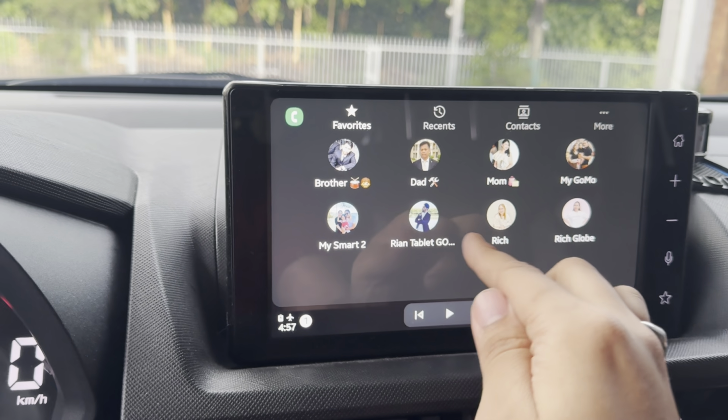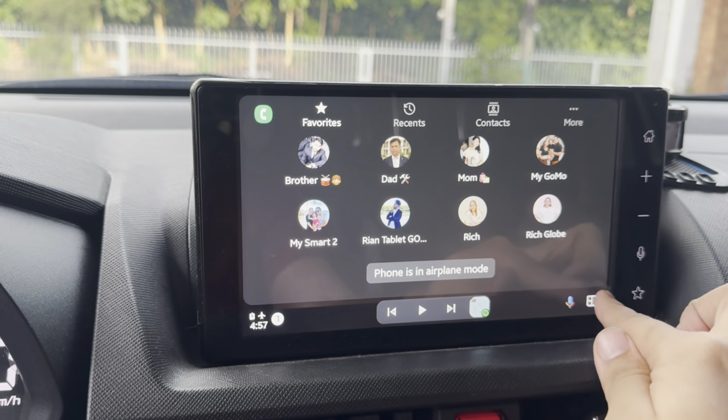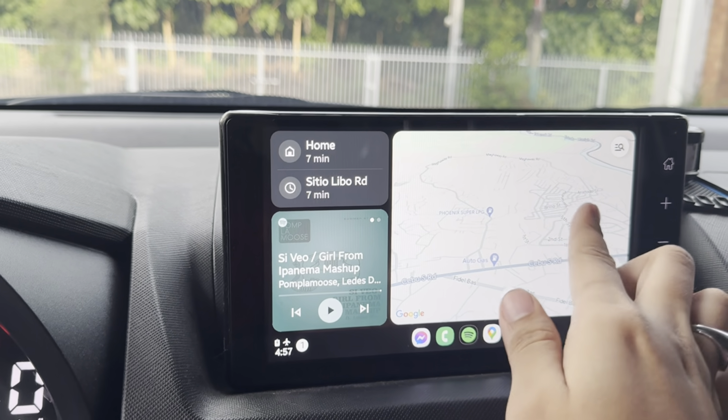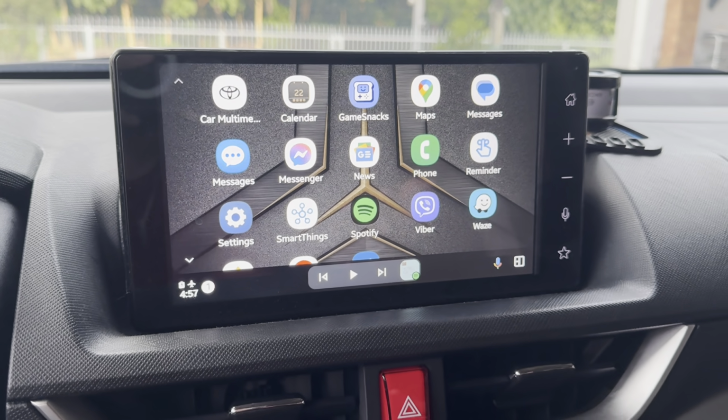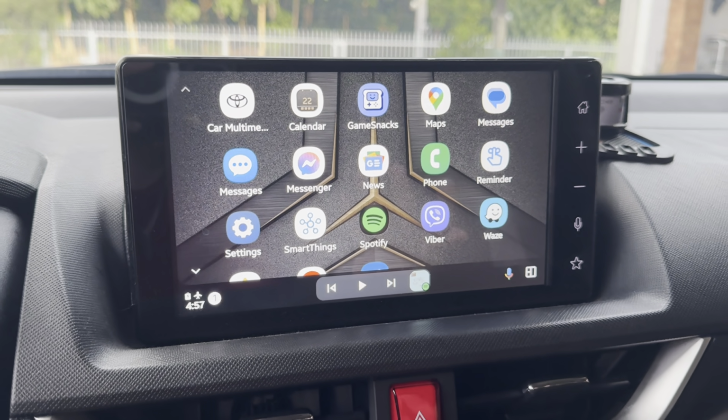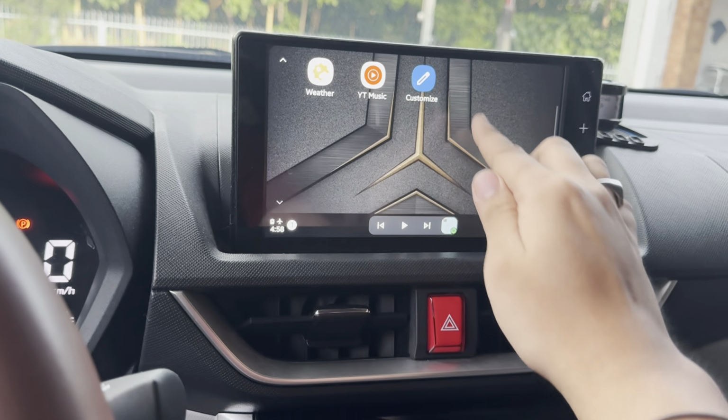You can call anyone you like. All right, just make sure it's not in airplane mode. And yeah, basically this right here is really amazing, features that add to our quality of life, right? I'm liking what I'm seeing right now.